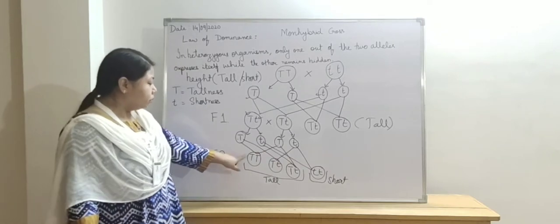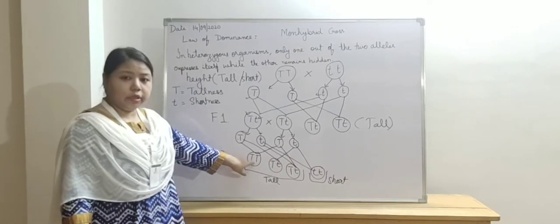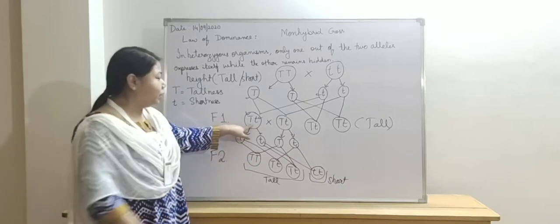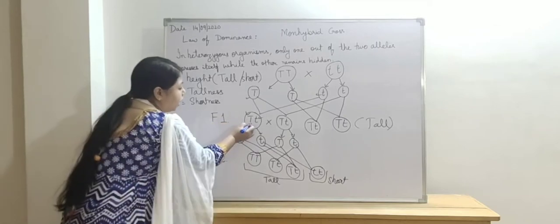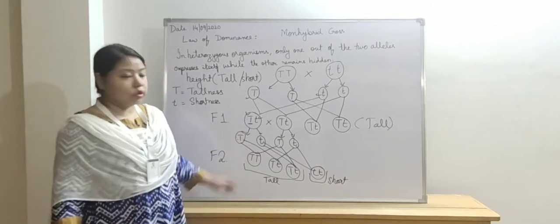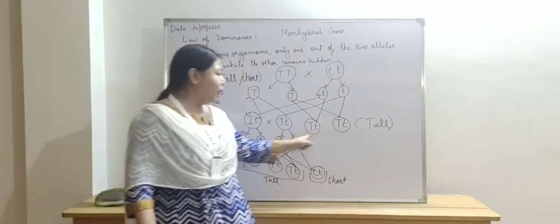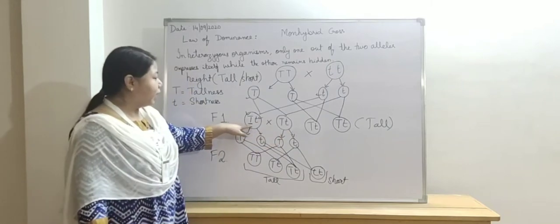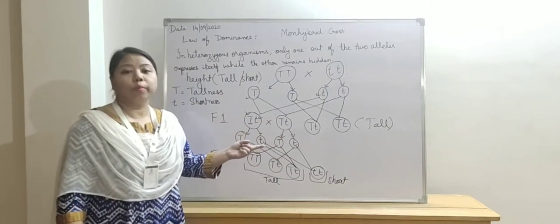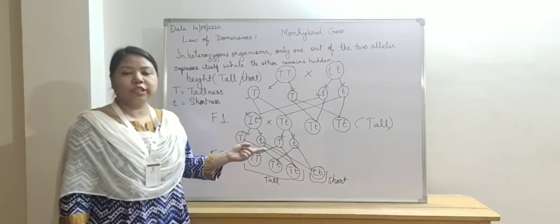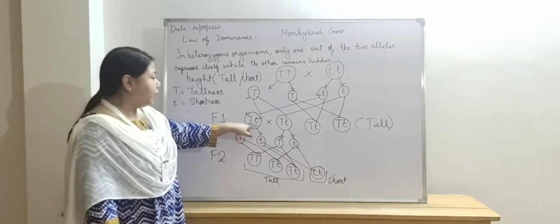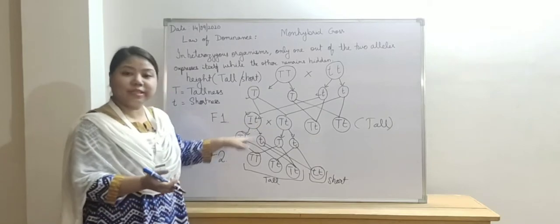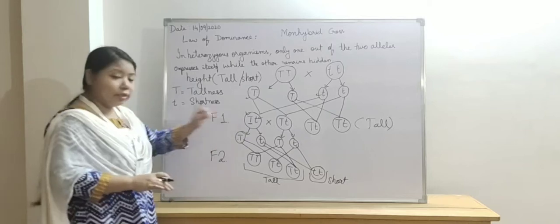Now, let us first look at the first generation. Here, one allele is tall. So as a result, all the plants became tall. That means the character which has been expressed is the dominating one, and the other character remains hidden. It does not get lost.